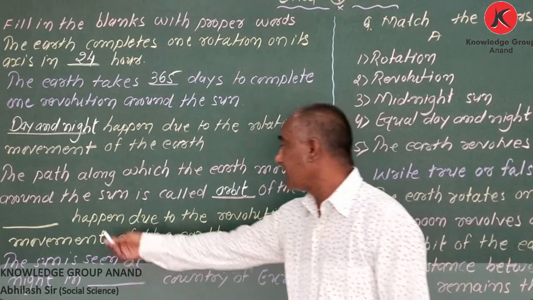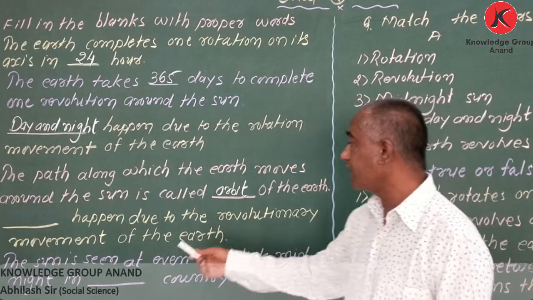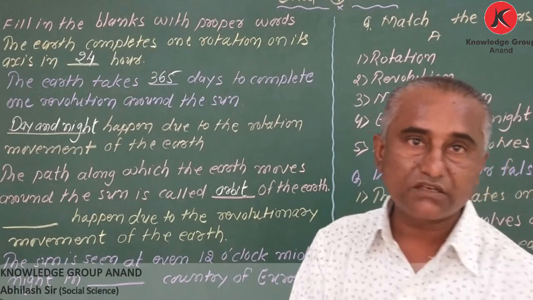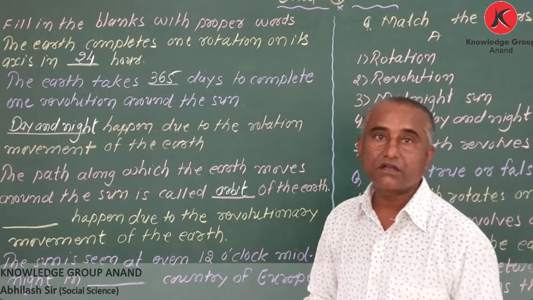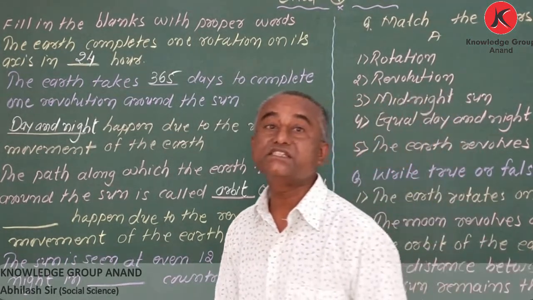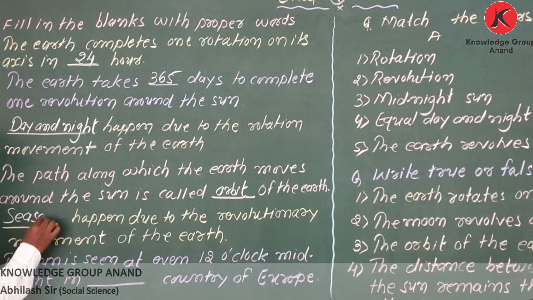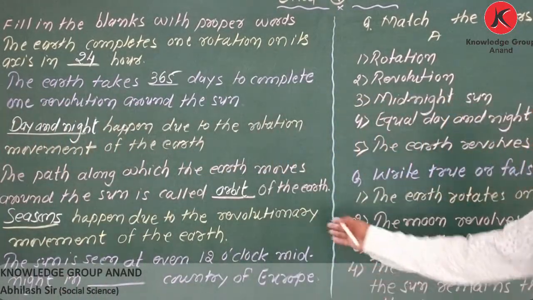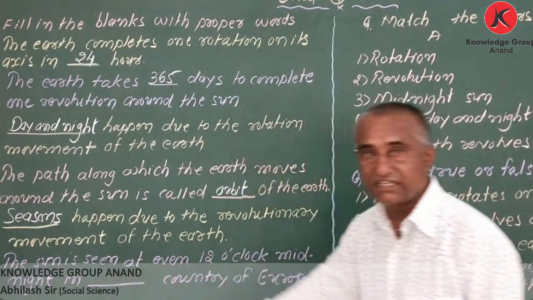Next one, blank happen due to the revolutionary movement of the earth. My dear student, because of the rotation we have day and night, and because of the revolution we have seasons. Seasons happen due to the revolution movement of the earth.